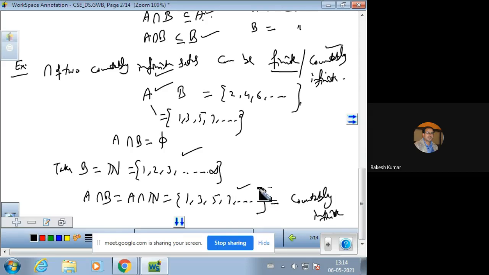This is an infinite set, no doubt about that. And we have proved that this is a countable set in the last class, if you remember. And the set of naturals is a countable set. This we have proved in yesterday's class. So if the set of naturals is a countable set, and the set of odd naturals is always a subset of the complete natural set, and every subset of a countable set is countable, that is why it comes out to be a countable set.